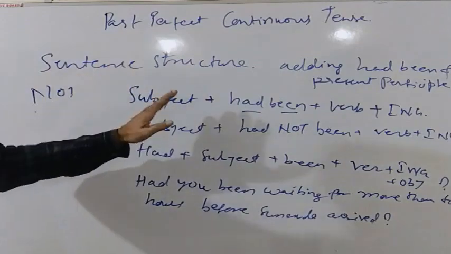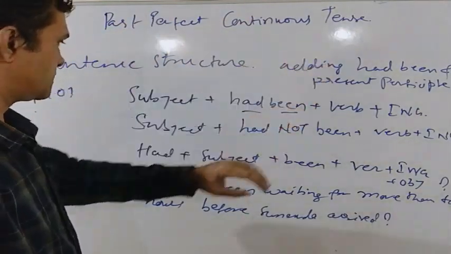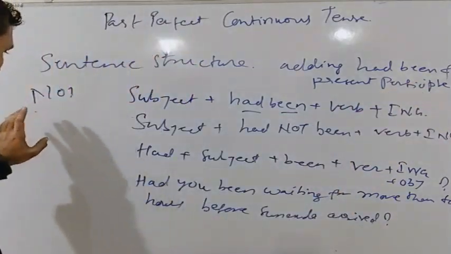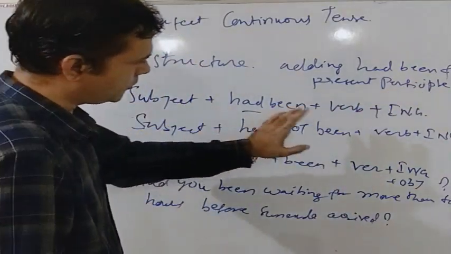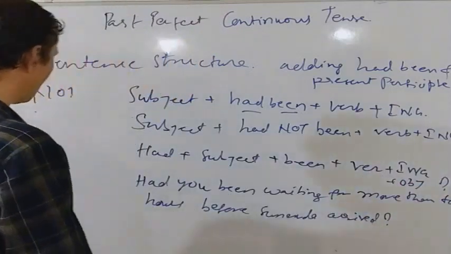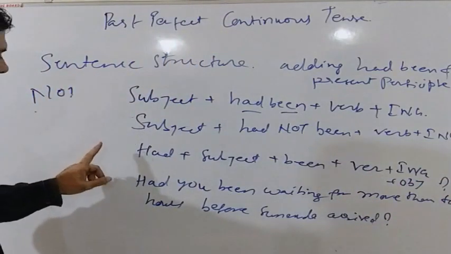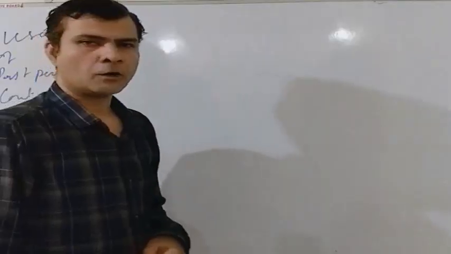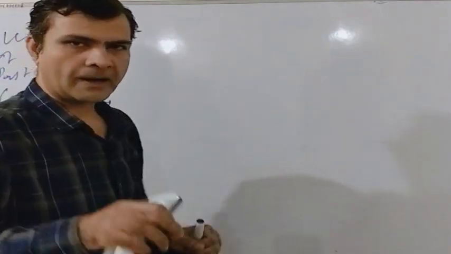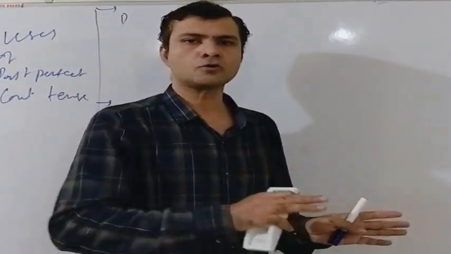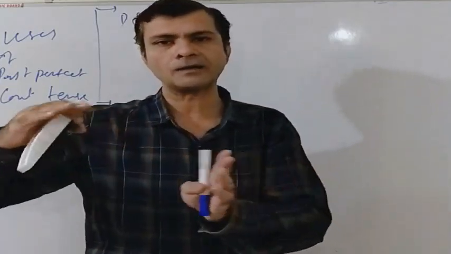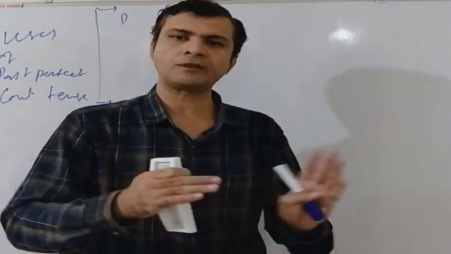So these are the sentence structures in the past perfect continuous tense. Subject plus had been plus verb plus ing. A negative sentence will be subject plus had not been plus verb plus ing. And an interrogative sentence will be had plus subject plus been plus verb plus ing. Now let us discuss the uses of the past perfect continuous tense. It is used to show that an action started in the past and continued up until some other action or some specific time in the past.